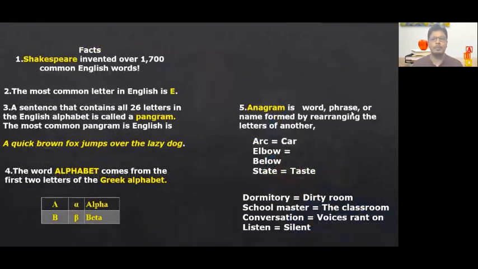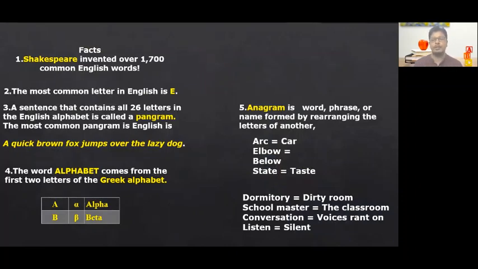So before we wind up, there is something I would like to tell, some interesting facts about English. The first fact is that William Shakespeare, the great dramatist, novelist and great poet, invented over 1700 common English words. Now, whatever 1700 words are existing, they are the sole creation of Shakespeare.